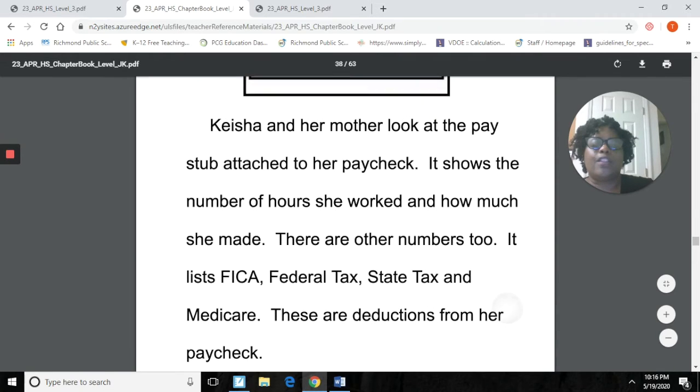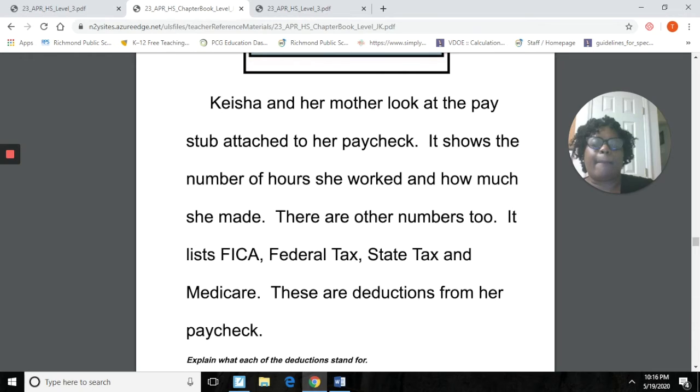All right, so if we look here, it says explain what each of the deductions stand for. So this is your federal tax, it's your government tax, okay? And then we have state tax. Now we live in what state? We live in the state of Virginia, okay? And then you have your Medicare right here, which is a deduction that comes out for your health benefits, okay?